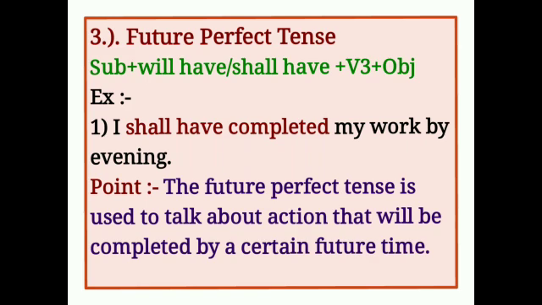The future perfect tense is used to talk about an action that will be completed by a certain future time. It means these colored words are a verb used in future perfect tense. It is used to indicate that a certain action will have been completed before another action takes place.